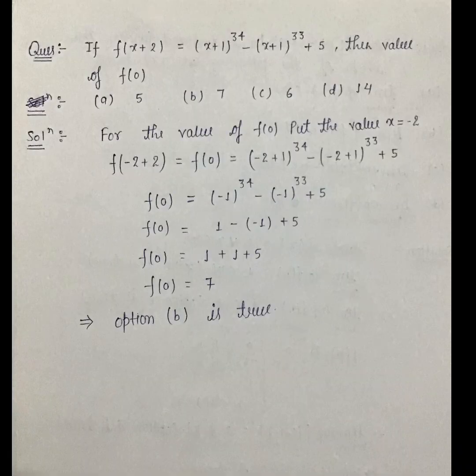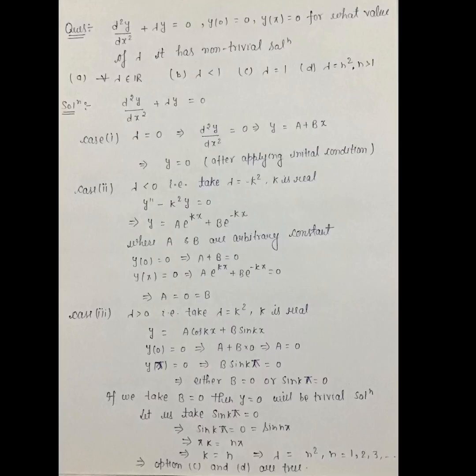अगला क्वेश्चन है, if f of x plus 2 is equal to x plus 1 to the power 34 minus x plus 1 to the power 33 plus 5, then value of f of 0? Options are 5, 7, 6 and 14. So for the value of f of 0, put x is equal to minus 2. So we will get f of 0 which is equal to minus 2 plus 1 to the power 34 minus minus 2 plus 1 to the power 33 plus 5, and we will get minus 1 to the power 34 minus minus 1 to the power 33 plus 5, and we will get 1 minus minus 1 plus 5 which is equal to 7. This implies option B is true.